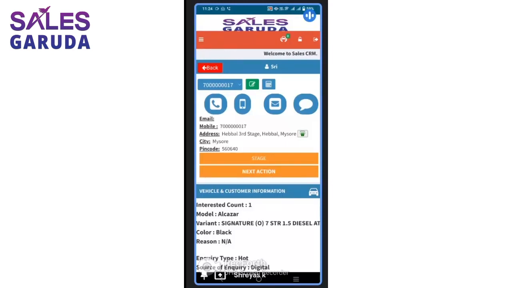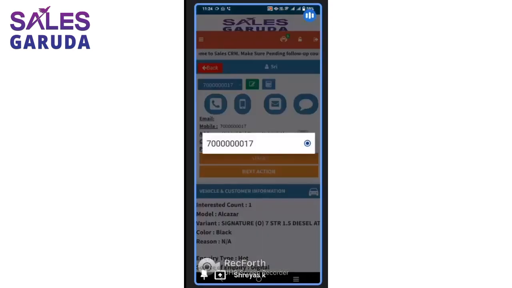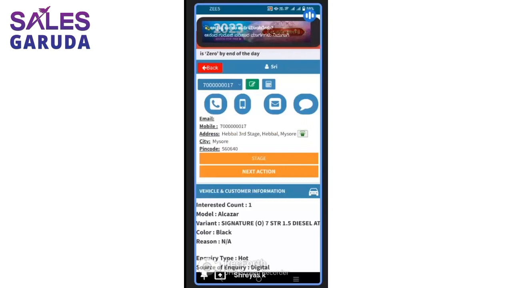I repeat, this is an Android calling option where if I want to call this customer Sri, you can see the phone number here. If there are multiple phone numbers, you will see a drop down with multiple phone numbers here. Since it is only one phone number, you will see just the one phone number there.